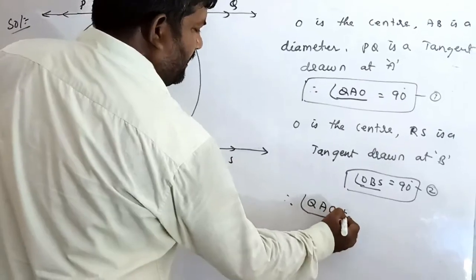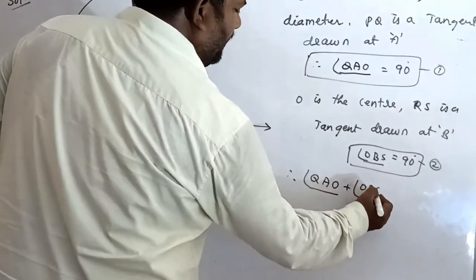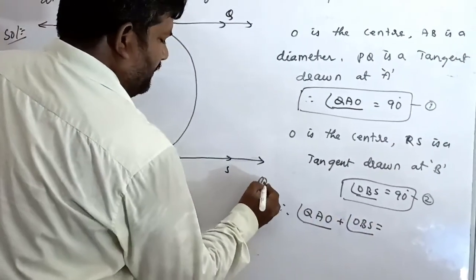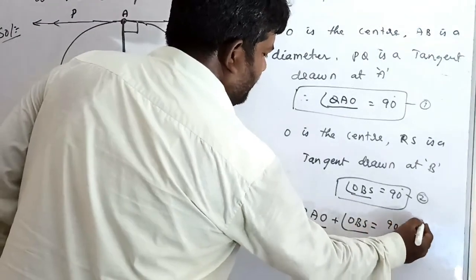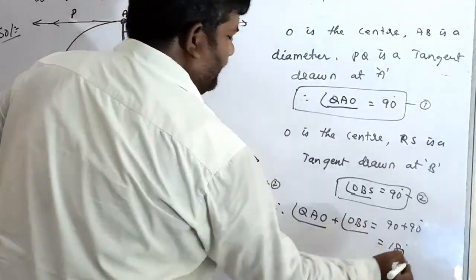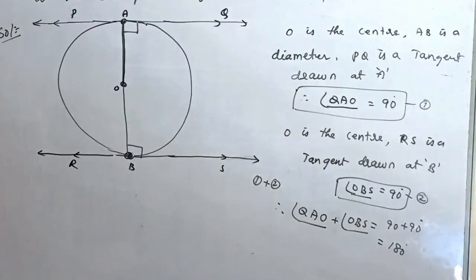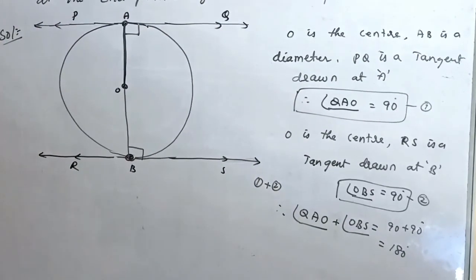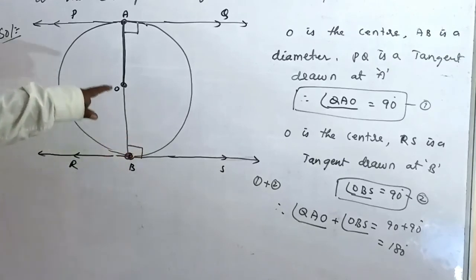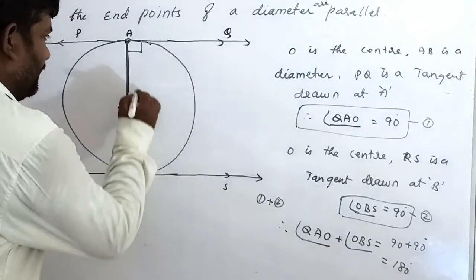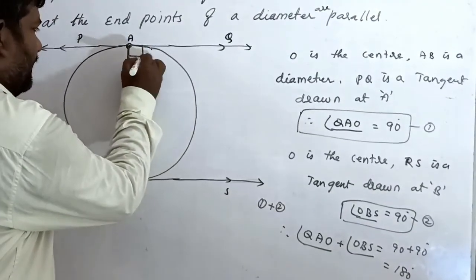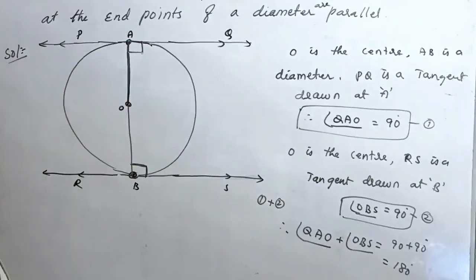Angle QAO plus angle OBS, equation number 1 plus equation number 2, equals 90 plus 90, that is 180. 180 means the sum of consecutive interior angles of parallel lines.